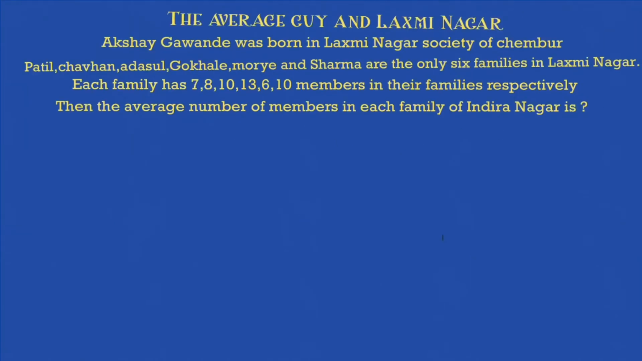So let's take one more scenario from the life of AG. Akshay Gawande was born in Lakshmi Nagar Society of Chembur. Patil, Chauhan, Adasul, Gokhale, Morye and Sharma are the only 6 families in Lakshmi Nagar. So Lakshmi Nagar has only 6 families, and these are the names. Each family has 7, 8, 10, 13, 6, 10 members respectively. Okay, what is the meaning of respectively? Which means Patil has 7, Chauhan has 8 members, Adasul has 10, Gokhale has 13, Morye has 6 and Sharma has 10 members. Okay, that's what is being given here.